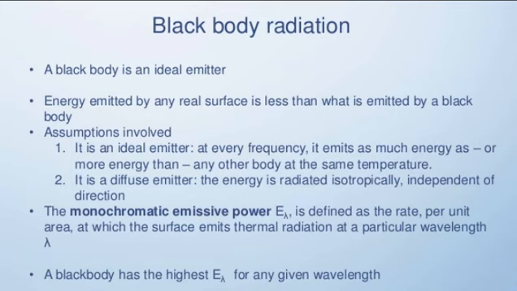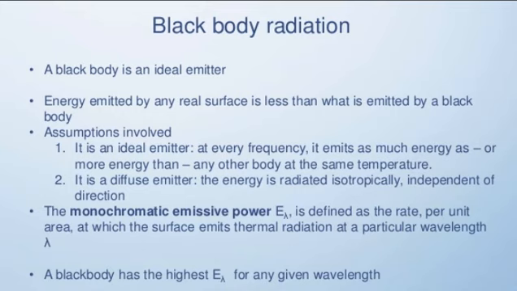There are some assumptions involved in treating the body as ideal. It is an ideal emitter at every frequency. It emits as much energy as or more energy than any other body at the same temperature.